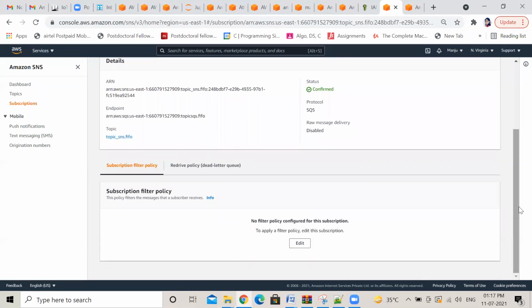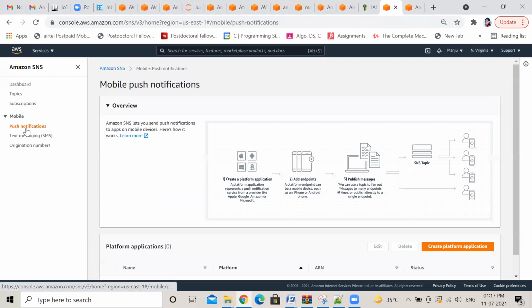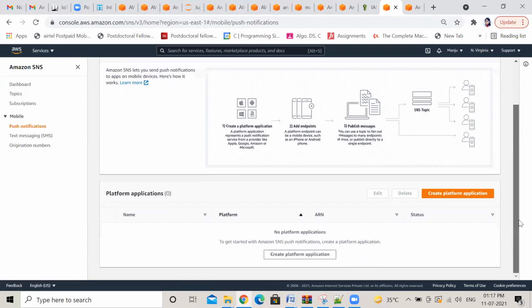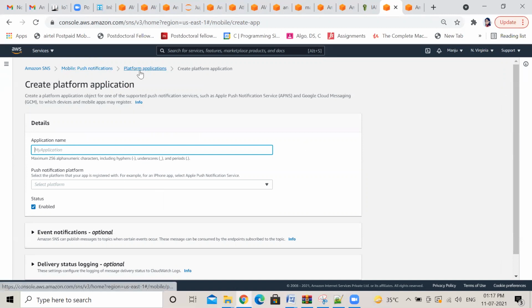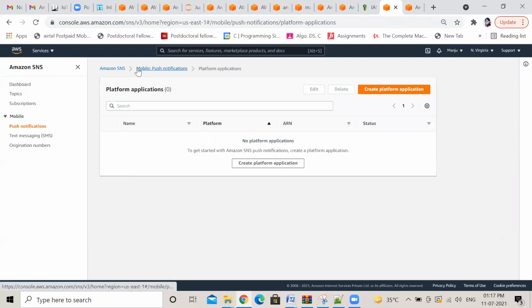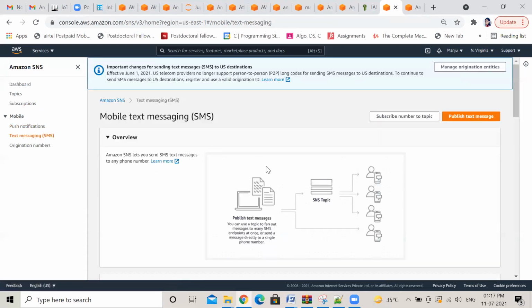Yeah, click on this push notification. Scroll down. Publish message. Create platform application. Okay, you scrolled. Go back once. Click on this text message. Yeah, publish text message.